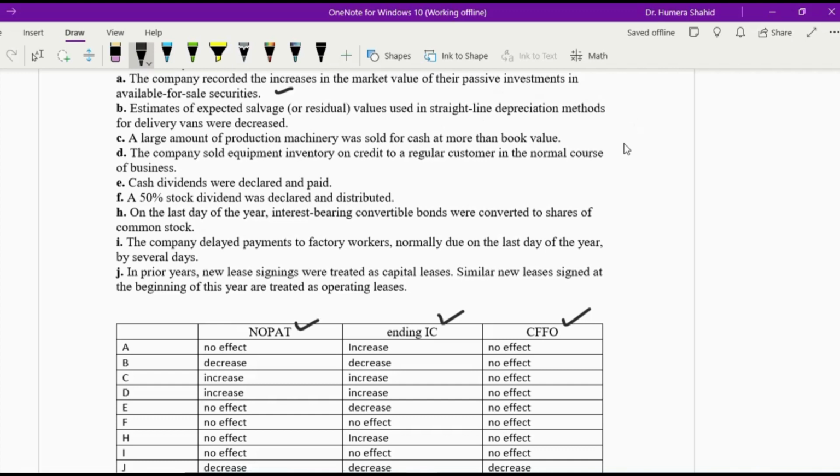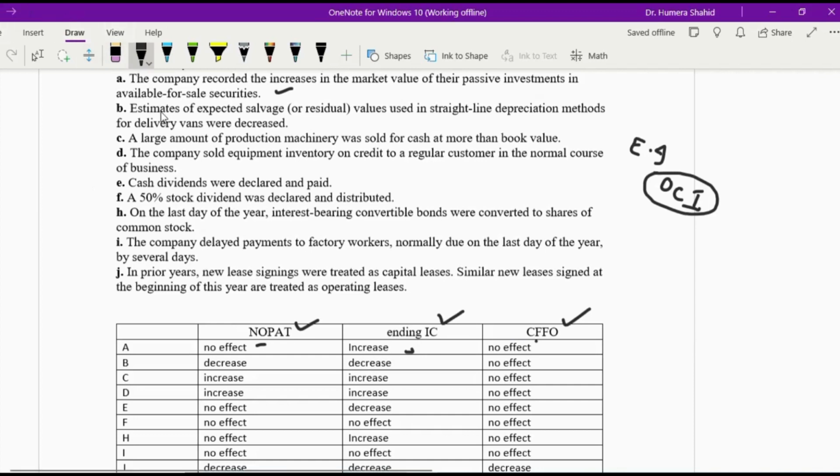So when you record this increase, you debit the equity investment and you credit other comprehensive income, right? Or you can say the equity account increases. So it does not have any effect on the income statement, so no effect. But yes, ending invested capital will increase. Also, it does not have any effect on the operating activities.